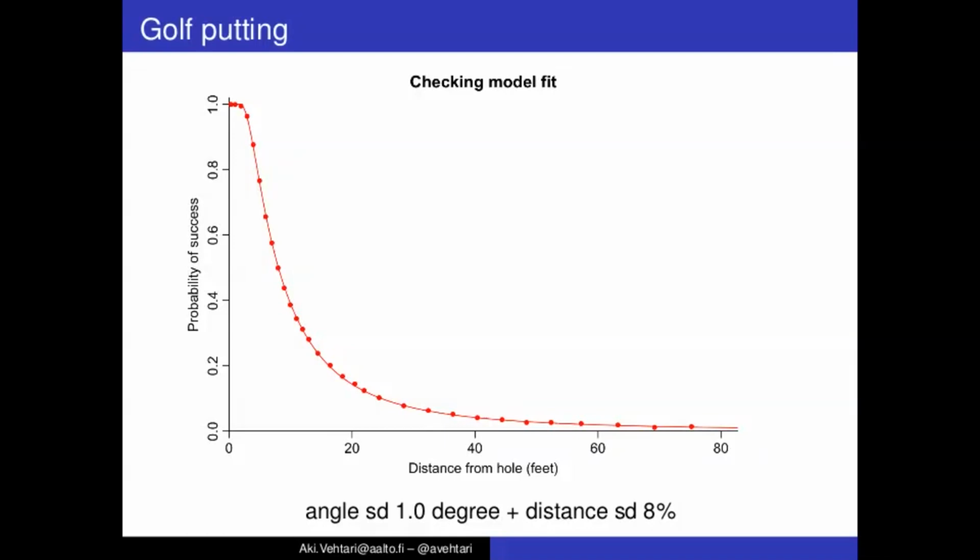But taking into account that also these putts were made in different conditions, so there were averages over these different environmental factors, it was enough then to be able to explain quite accurately these average probabilities of success from the distance with this very simple model, which also then reflects understanding of this phenomenon.